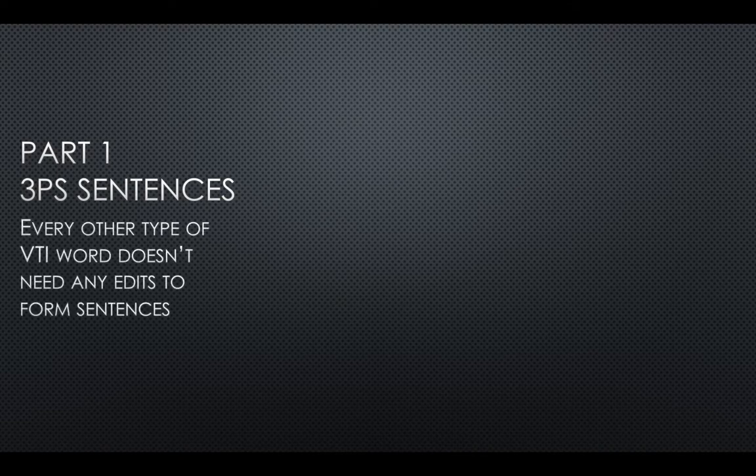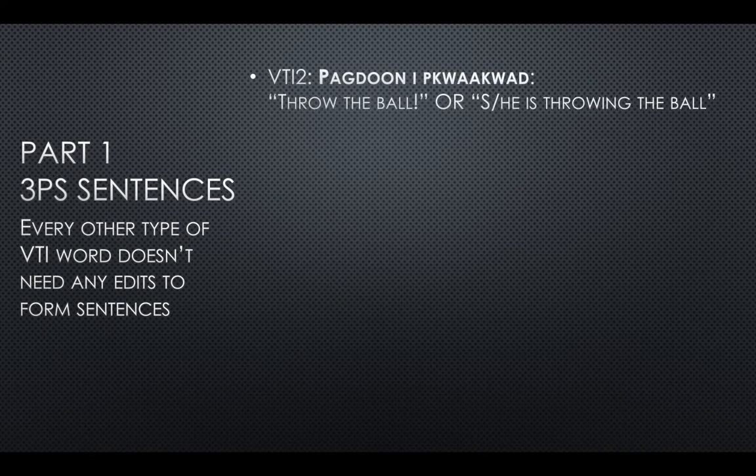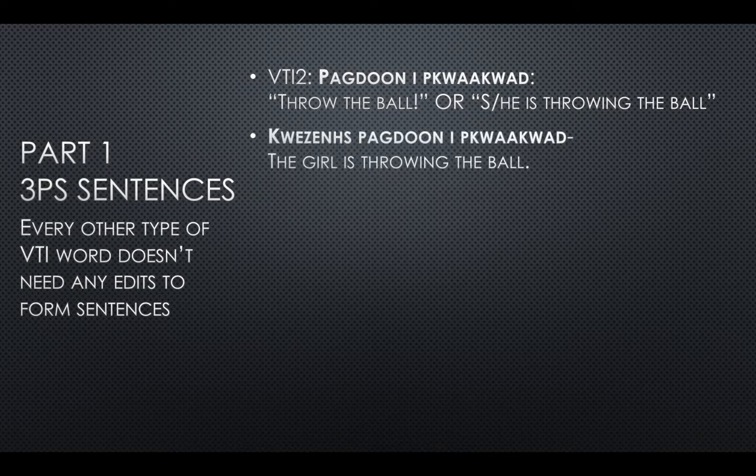So that's part 1 of our third person singular sentences. Every other type of VTI word doesn't need any edits to form sentences. So it was just our VTI 1 words that we needed to change up a bit, and we're just extending that ending by one letter, an extra A. So for example, VTI 2, pug don ip kwakwed means throw the ball, or it could also mean she or he is throwing the ball. So for example, Quanzans pug don ip kwakwed means the girl is throwing the ball.